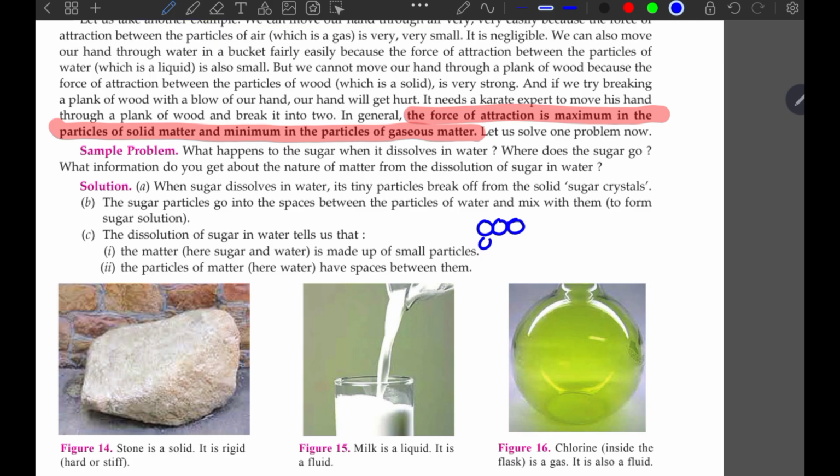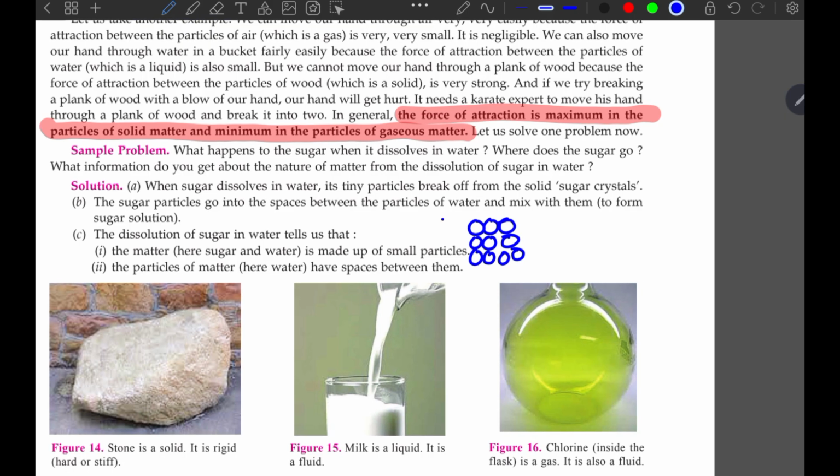I have showed you this also. So these are the particles of, I can say, a solid. Liquid particles actually have a little bit of gap between them. The gap is greater than in solids. And in gases, oh my God, the movement of the particles is so random, like your movement in school whenever there is no teacher.